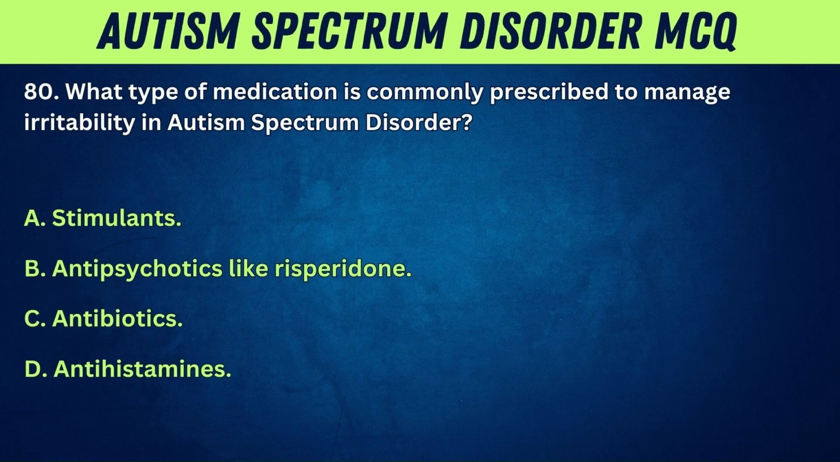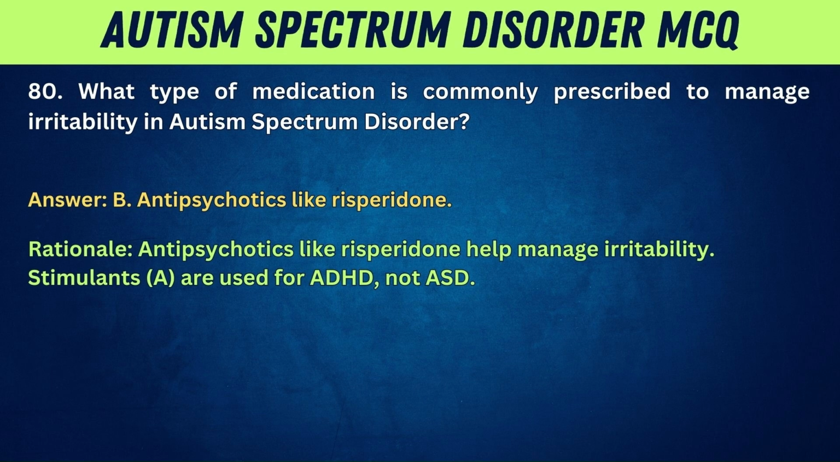80. What type of medication is commonly prescribed to manage irritability in autism spectrum disorder? A. Stimulants. B. Antipsychotics like risperidone. C. Antibiotics. D. Antihistamines. Answer: B. Antipsychotics like risperidone. Rationale: Antipsychotics like risperidone help manage irritability. Stimulants, A, are used for ADHD, not ASD.